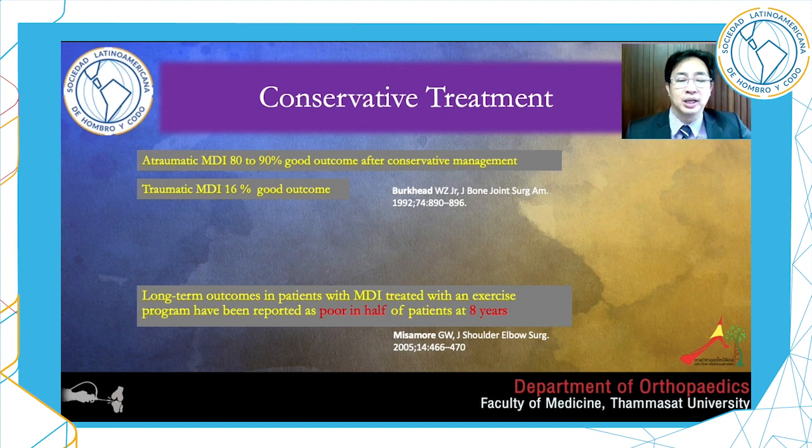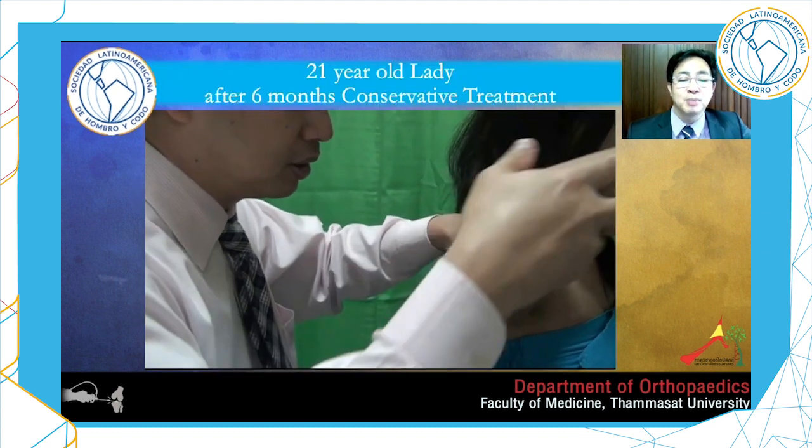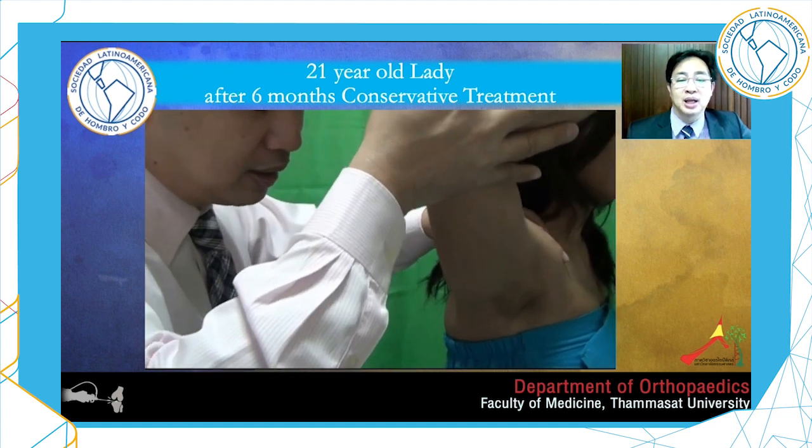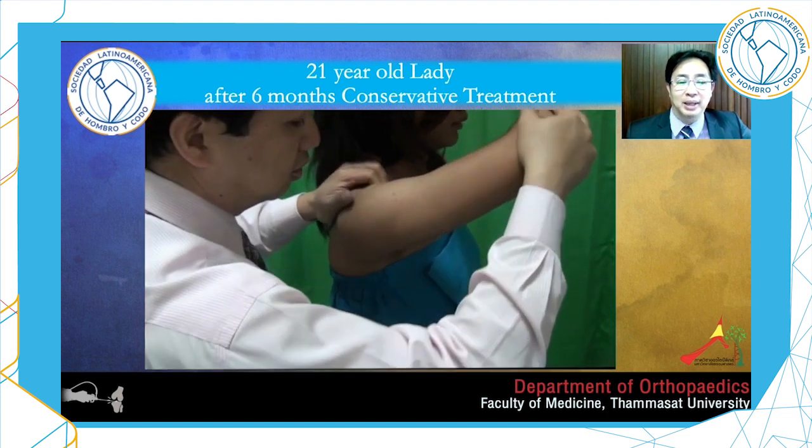Outcome is very good in born loose and acquired loose, and they respond very well to conservative treatment, up to 90%. But in the torn loose group, only 16% had a good outcome. More than 80% need surgery. This 21-year-old MDI lady, after 6 months of conservative treatment, became more muscular. The laxity and instability tests are getting better.